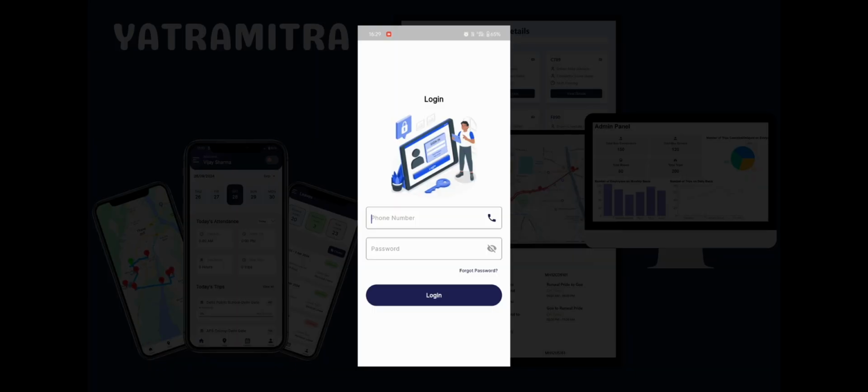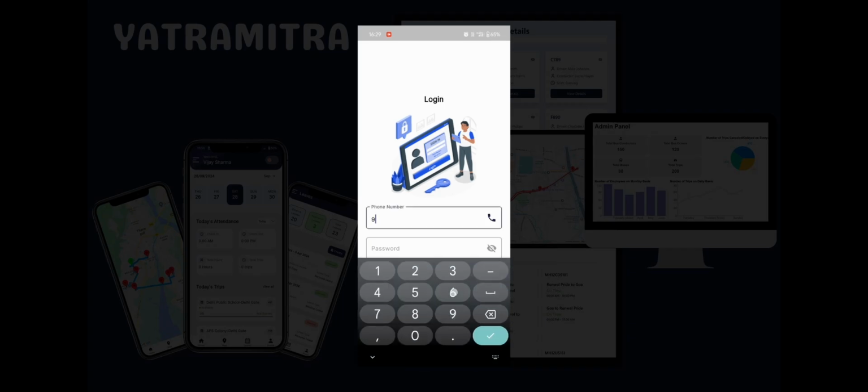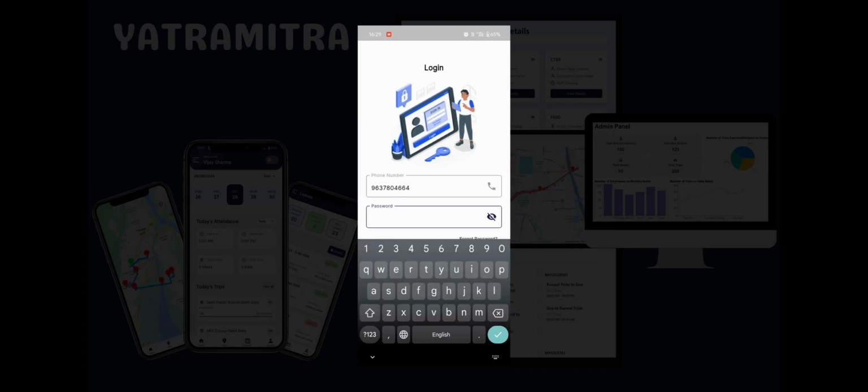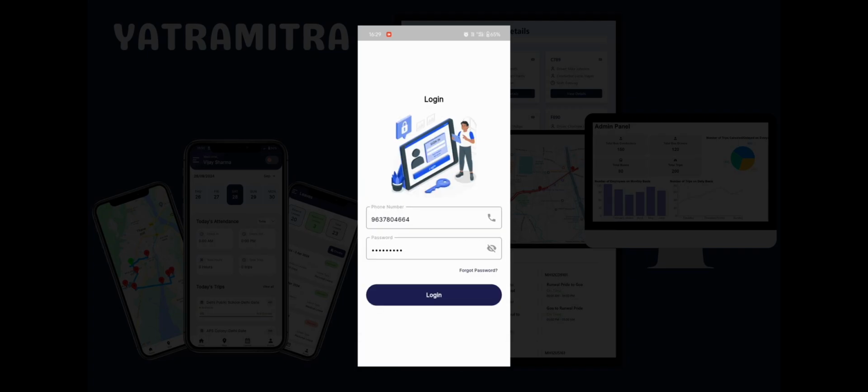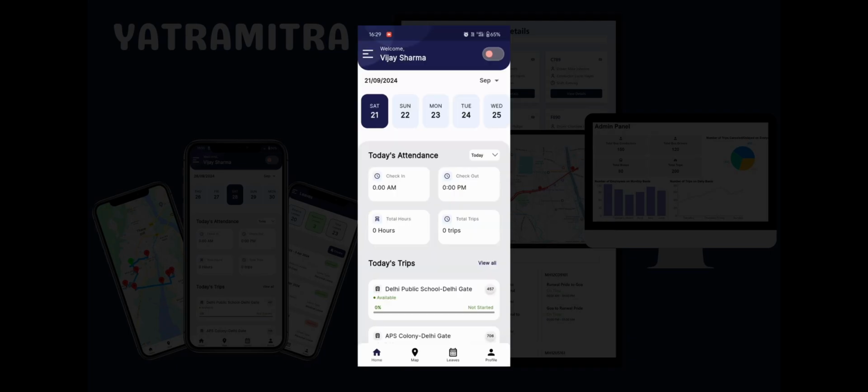This is a staff mobile application designed for bus operators and transport personnel, helping them manage their routes more efficiently. With real time updates, automated schedules, and easy navigation, our app makes daily operations smoother and more organized. Let's start with the login process. Here, staff registration is not required. Instead, staff members first log in with the credentials issued by the supervisors, which will be managed through the web interface of the solution. Now, this is our homepage.